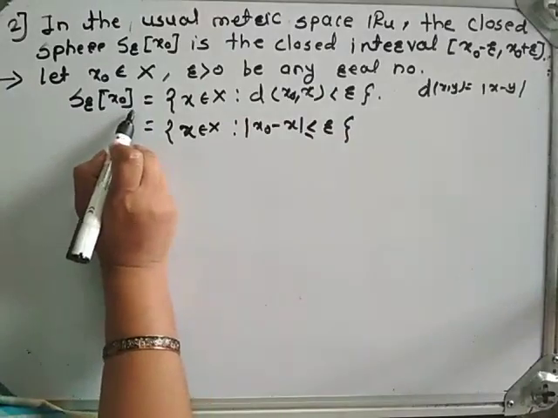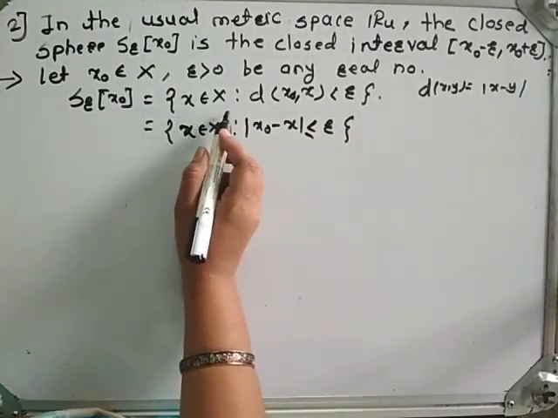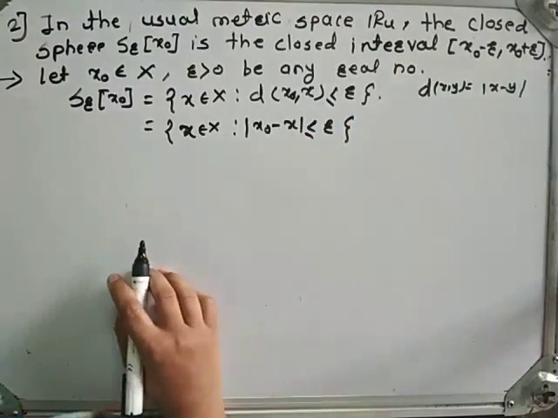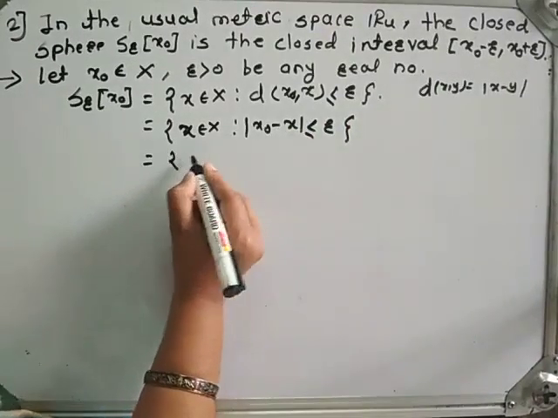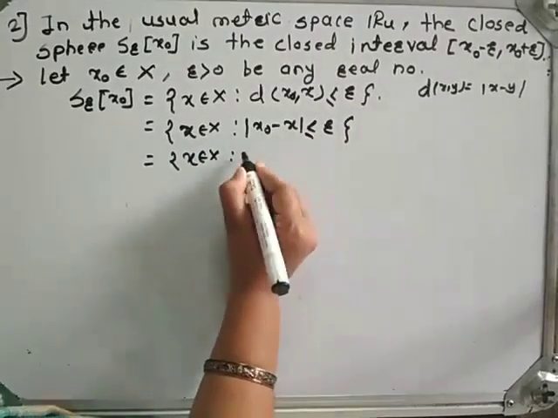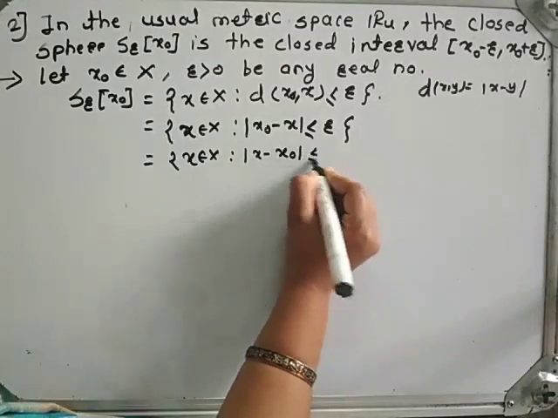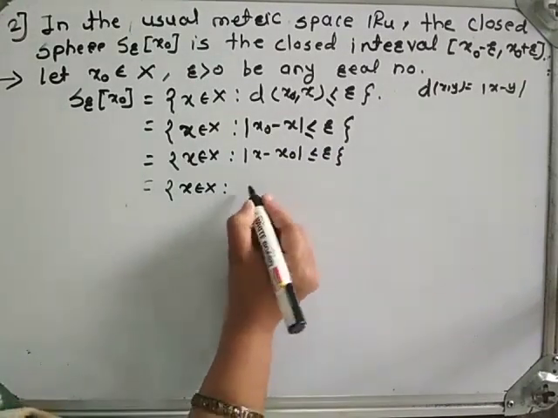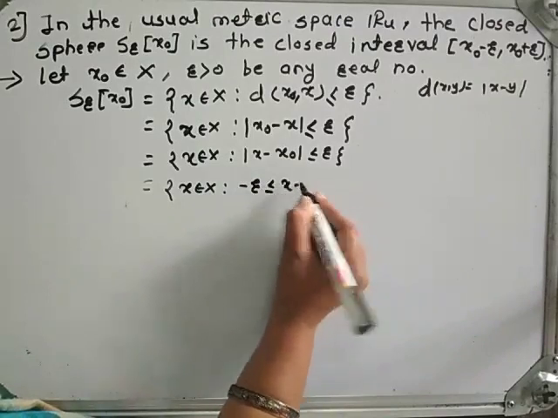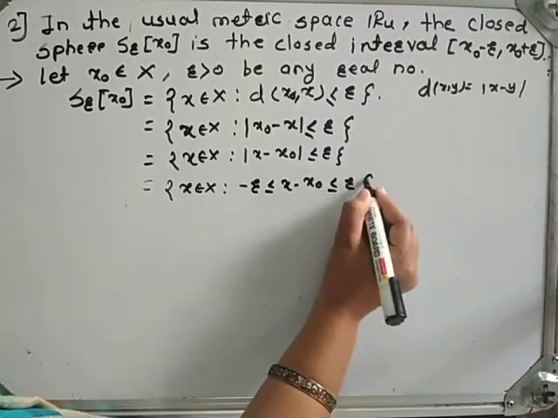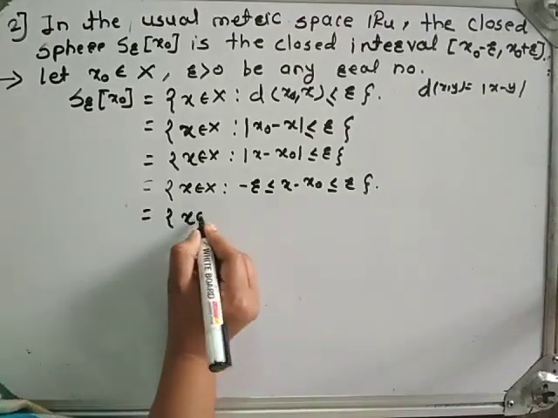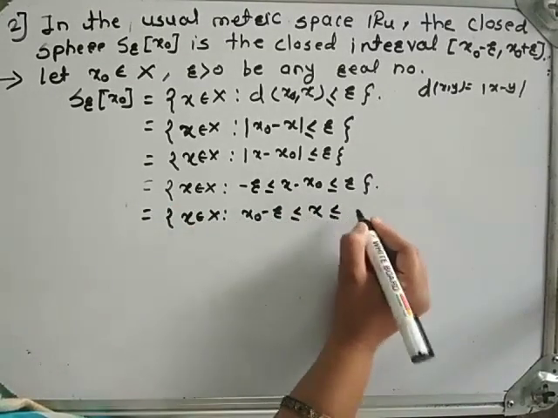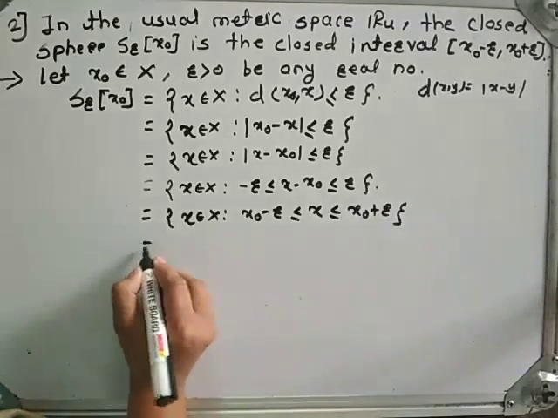See here, the closed sphere is equal to the set of all points x belonging to capital X such that the distance between x0 and x is less than or equal to r, which is equal to x belonging to capital X such that this mod can be written as mod x minus x0 is less than or equal to r, which is equal to the set of all x belonging to capital X such that minus r is less than or equal to x minus x0 is less than or equal to r, which is equal to the set of all x belonging to capital X such that x0 minus r is less than or equal to x is less than or equal to x0 plus r.